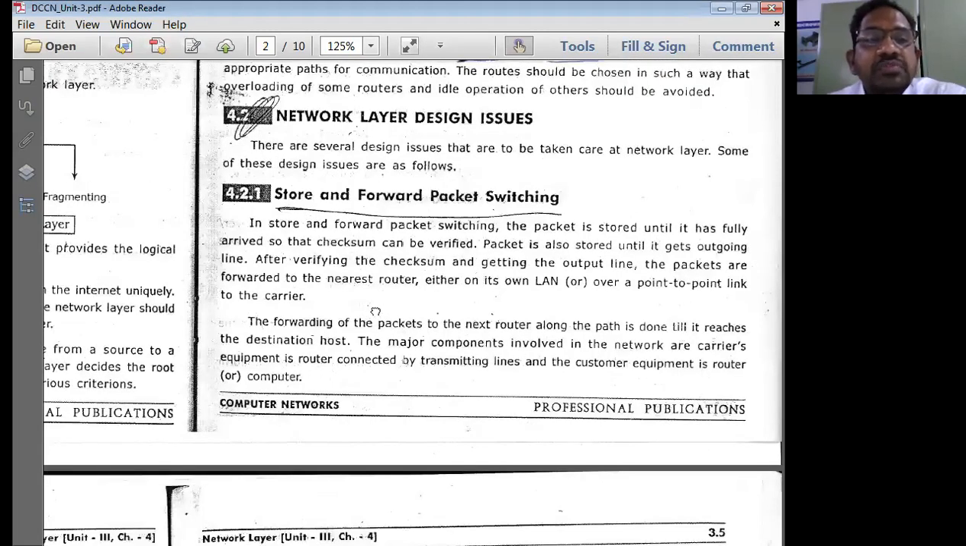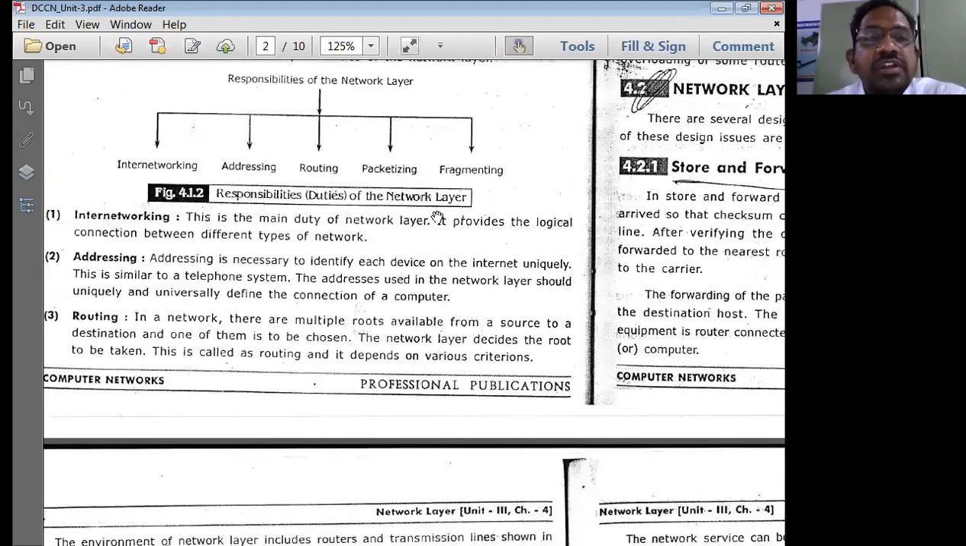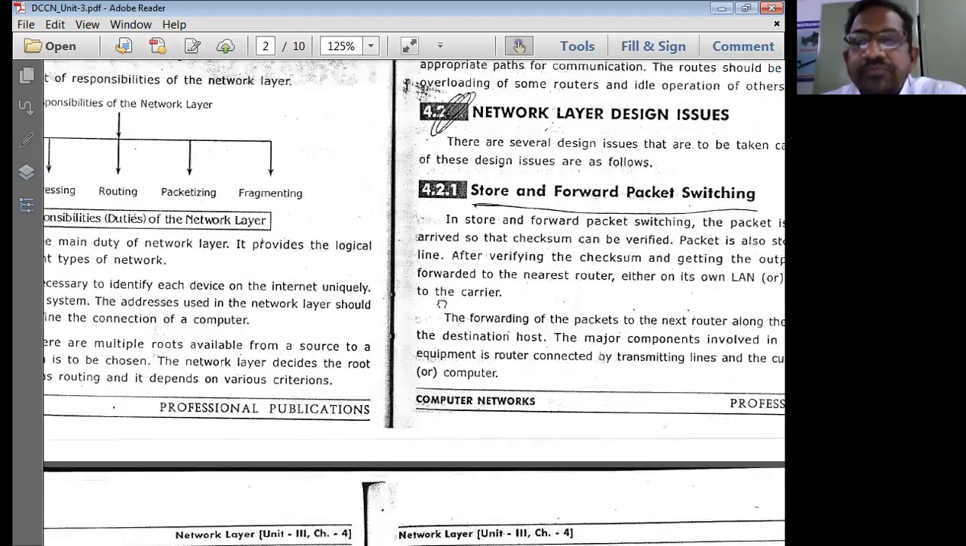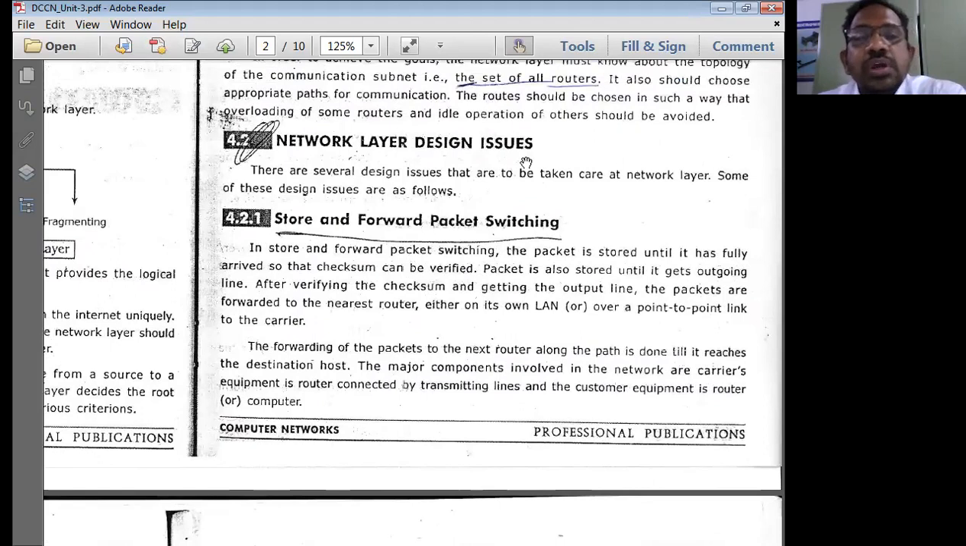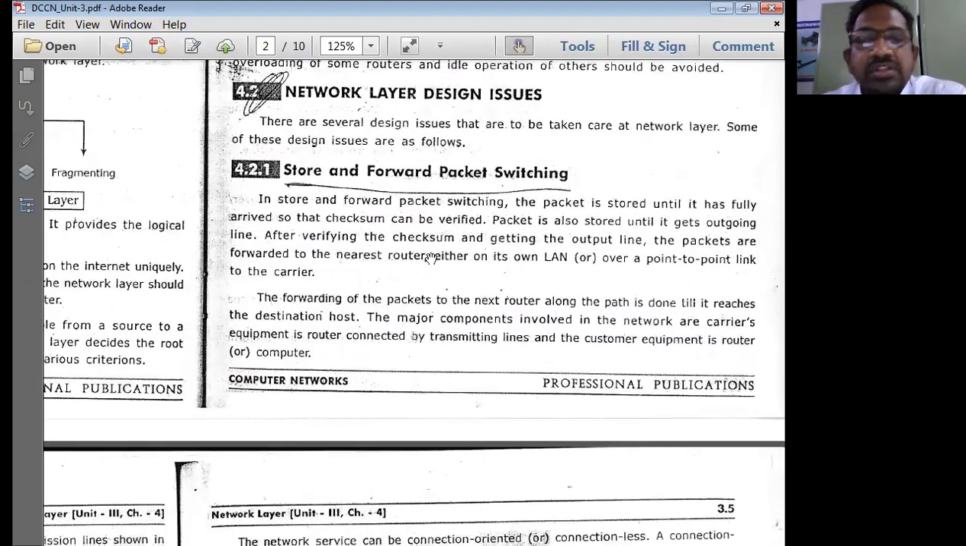Now, in the previous session, we discussed the functionalities or responsibilities of the network layer, such as internet working, addressing, routing, packetizing, and fragmentation. The next one is the network layer design issues, and I hope the store and forward packet switching has been discussed in brief in the previous session. So in today's session, we start with this first design issue known as store and forward packet switching, which is very important.